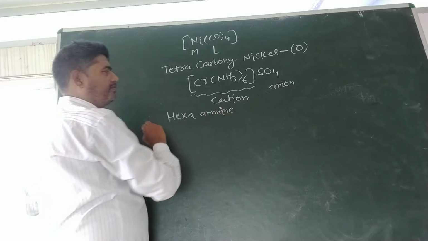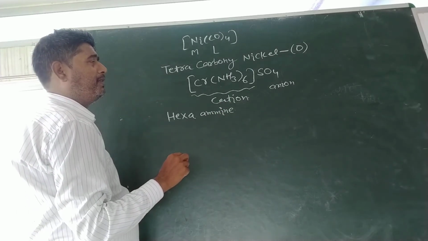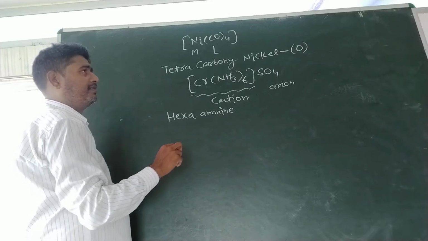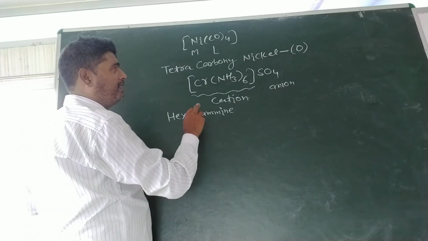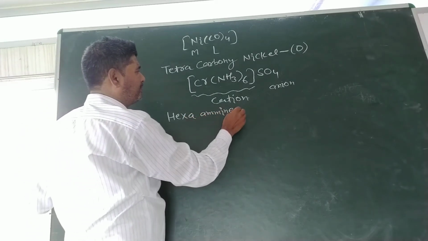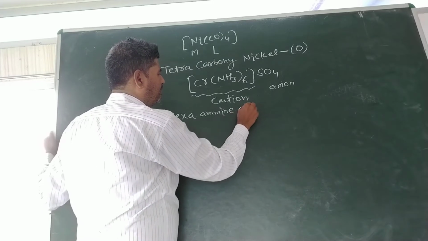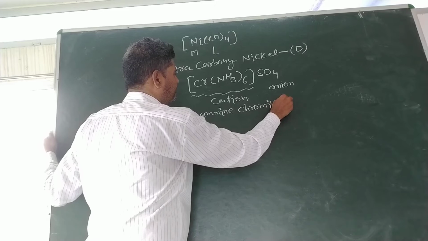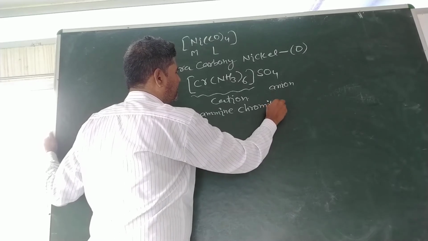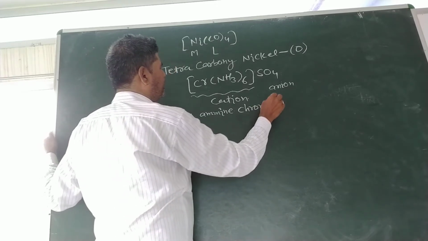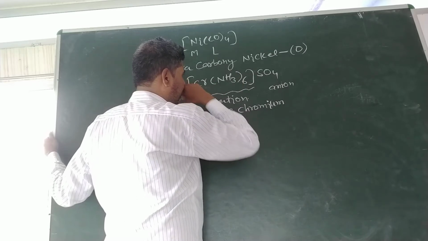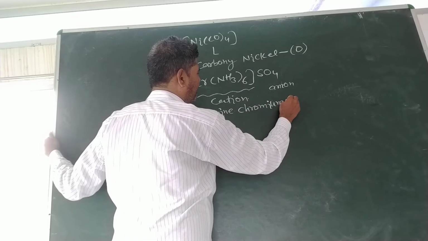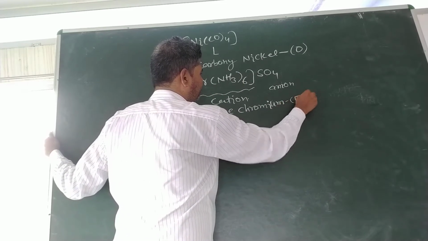After the name of the ligand we will write the name of the central atom, that is the name of chromium. Chromium. Then its oxidation state, third.